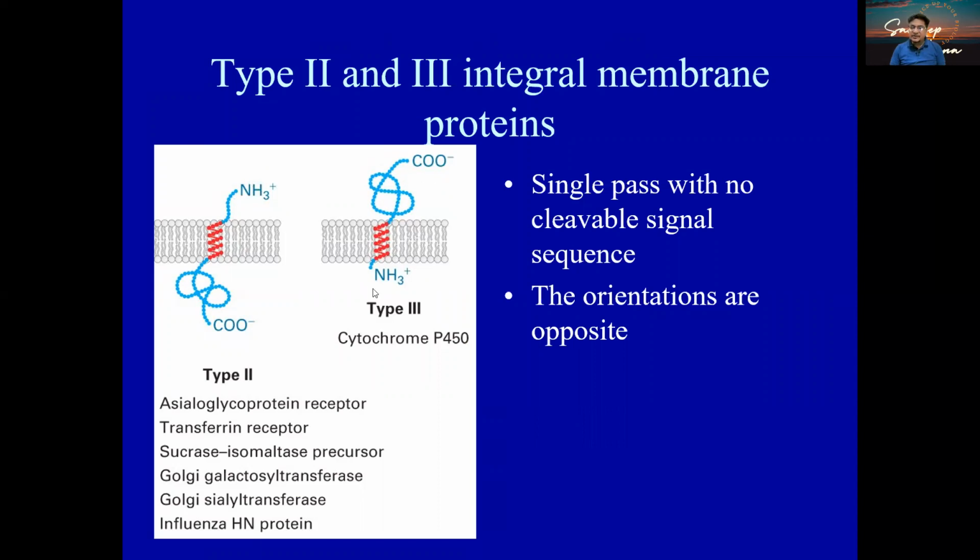Similarly, the type 3 best example is going to be cytochrome P450, which plays a very important role in the detoxification reaction. Here the C terminus is going to be longer and staying in the cytosolic region. Whereas the type 2 has many examples. You can see many, like transferrin receptor, influenza HN, Golgi galactosyl transferase and all.